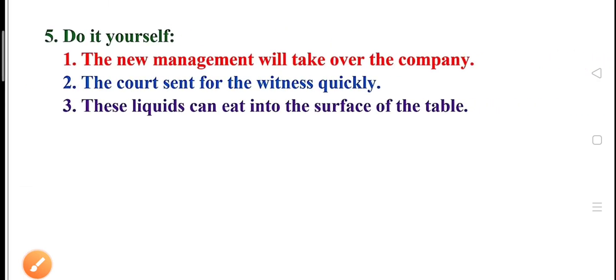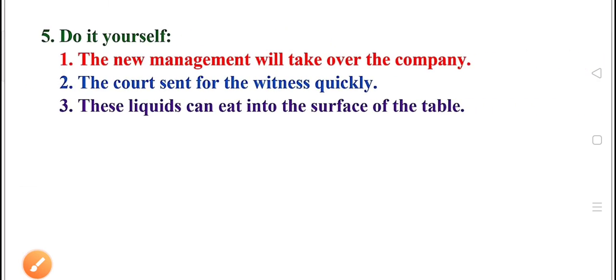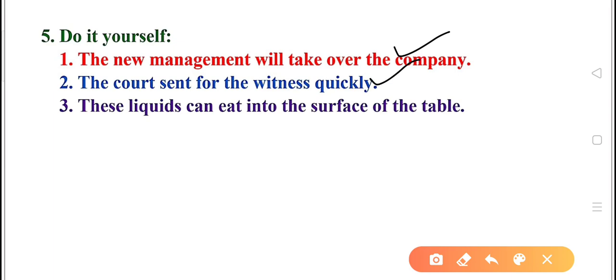And moving to the next slide, and of course this is, as I usually tell, the most important part of any of the videos where you need to do things by yourself. Three sentences are for you people: the new management will take over the company, the court sent for the witness quickly, and these liquids can eat into the surface of the table. These three sentences are there. You try to make them and see whether you have converted them appropriately or not.